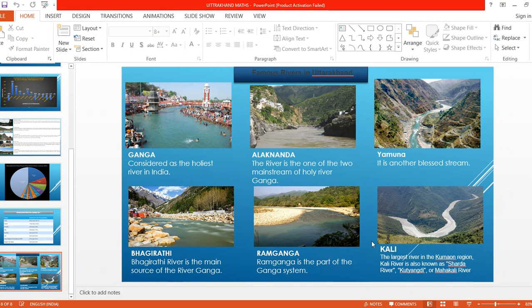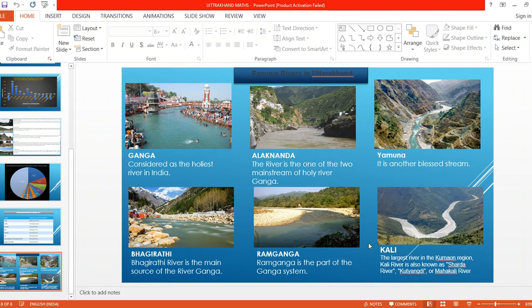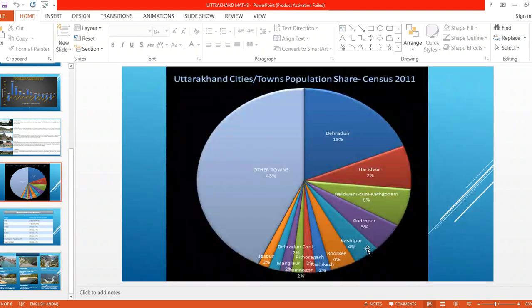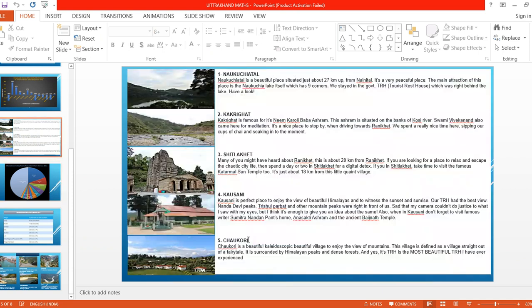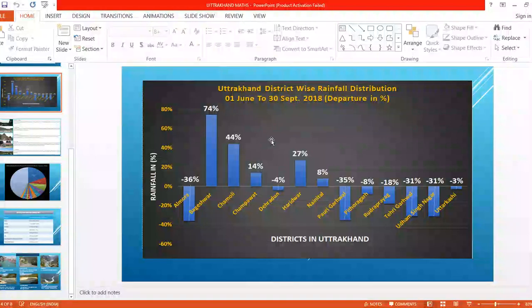Okay. So this is how we went to Uttarakhand, virtually. Before we go to Uttarakhand, we can plan. We can see the distance, select the route, and get the information: the population, which are the famous rivers, which are the famous places. We can even see the rainfall, so we can avoid or visit that place in the rainy season. We can enjoy the rainy season. Based on that we can plan.